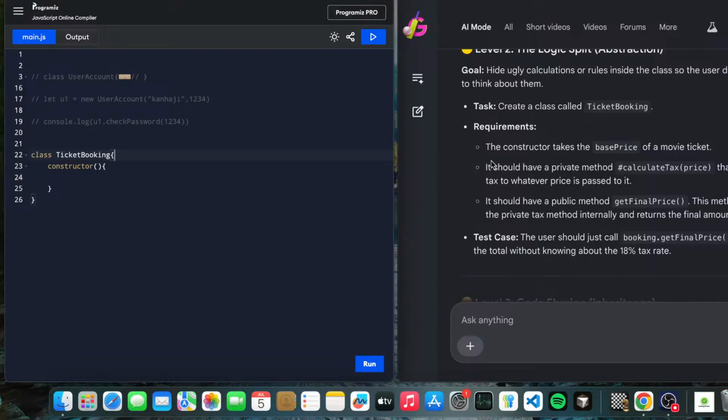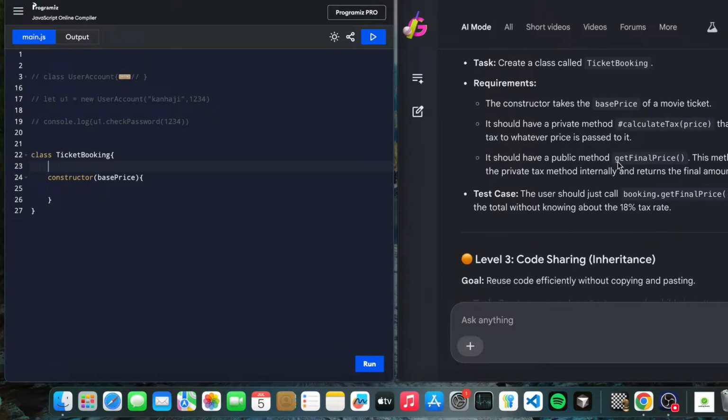Love to see you. Constructor takes the base price. Okay, let's take a base price, as for a movie. It's been a long time since I watched a movie in the theater. Have you watched one? It should have a private method, calculatePrice. Okay, let's create a private method. First capture this.basePrice equals basePrice.